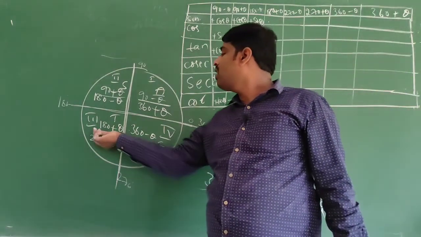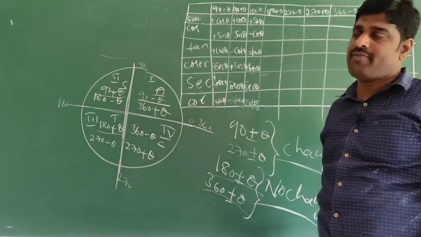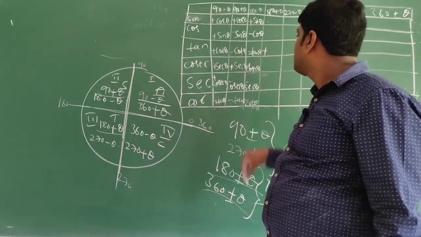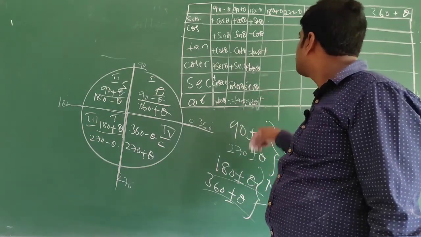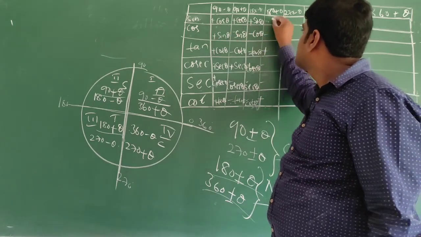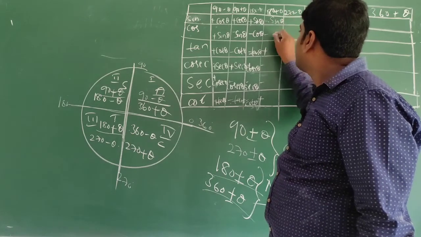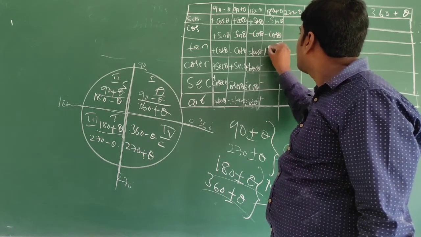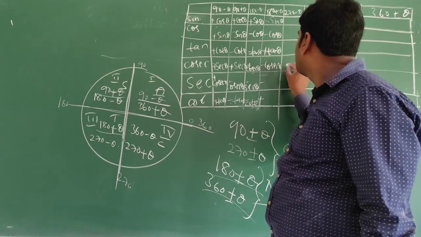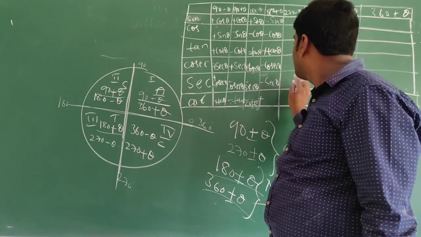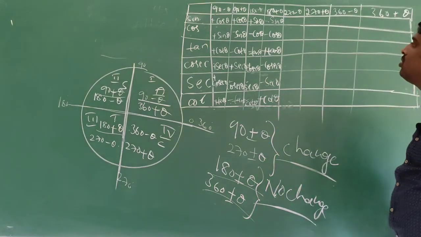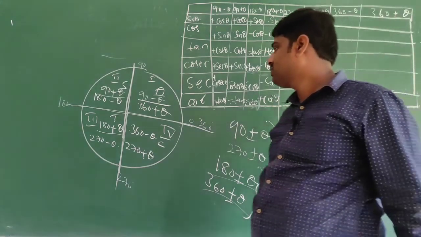Now come to 180 plus theta. 180 plus theta is present in the third quadrant. So in the third quadrant, tan and cot are positive. Tan is positive, cot is positive. Remaining negative. Okay. Sine becomes sine only. Sin theta, cos theta, tan theta, cosecant theta, secant theta, cot theta. Okay.